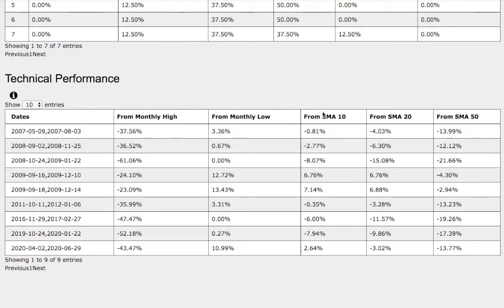So there are technical differences. One is in the 20-day moving average. Back then, natural gas was up 6.7% from 20-day simple moving average. Compare that to the trend right now, which is down 3% from 20-day simple moving average. So do keep that in mind.